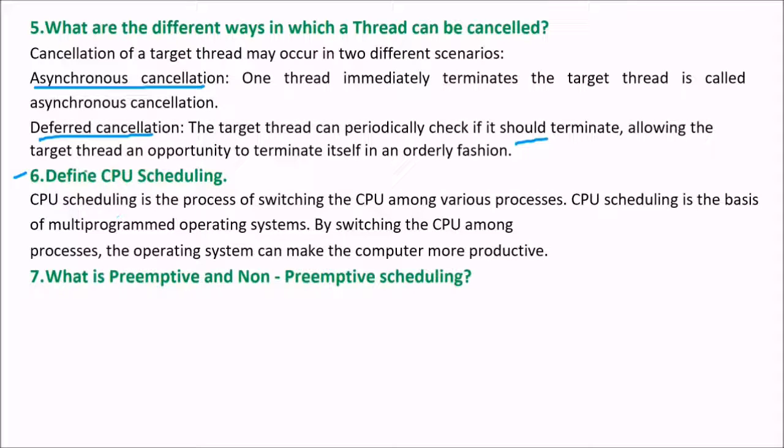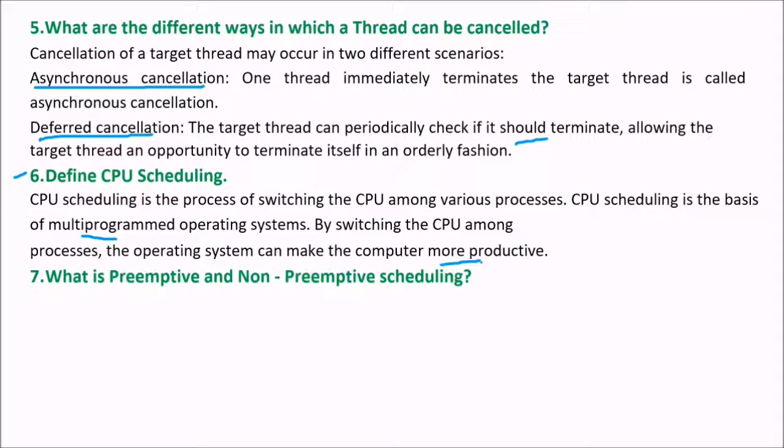CPU scheduling is the basis of the multi-program operating system. By switching the CPU among different processes, the operating system can make the computer more productive. It means it will use all the resources, the CPU should not sit idle, and resources have to be utilized to the maximum. The responsiveness has to be very fast. The user needs to understand that the system is very fast and efficient, and all the benefits CPU scheduling gives us. Next is what is preemptive and non-preemptive scheduling.